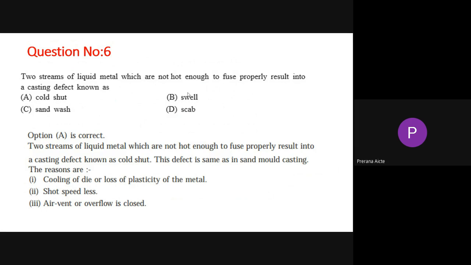So here, two streams of liquid metal which are not hot enough to fuse properly result in a casting defect known as cold shut. This defect is the same as in sand molding casting. What are the reasons? That we'll see: cooling of the die or loss of plasticity of the metal. If it becomes cold, then it loses its plasticity property. That's all, it cannot join.